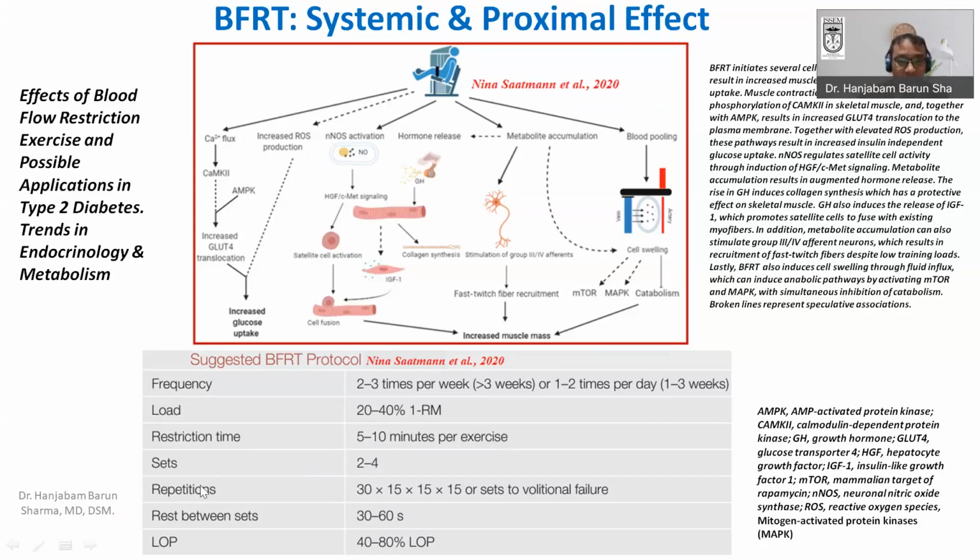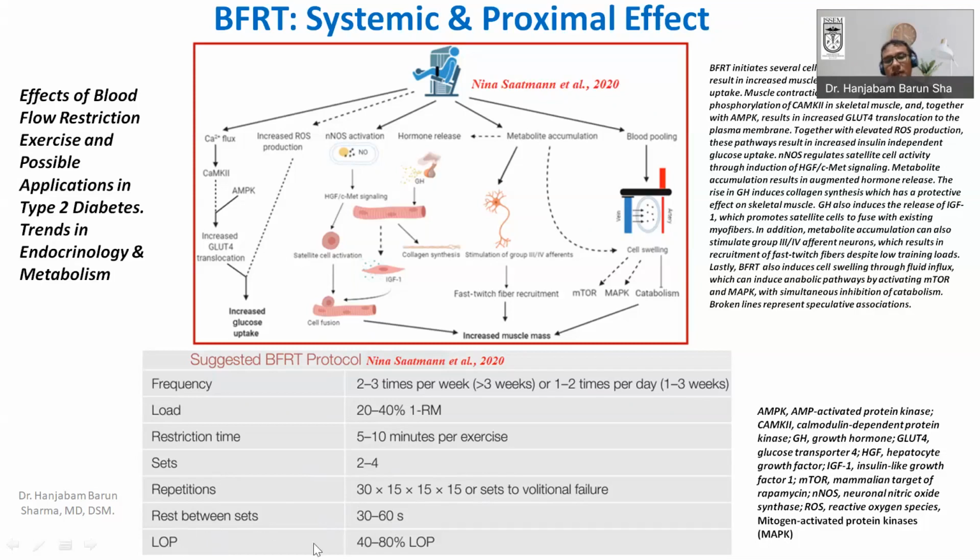The typical repetition scheme is 30 repetitions, then 15 repetitions, then 15 repetitions, then 15 repetitions, or up to volitional failure. This is the typical classic set we use in blood flow restriction, and the rest between sets is kept around 30 to 60 seconds, because you want the metabolites to accumulate as much as possible.